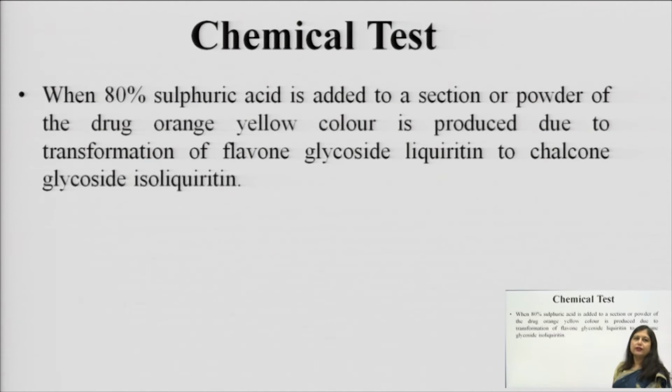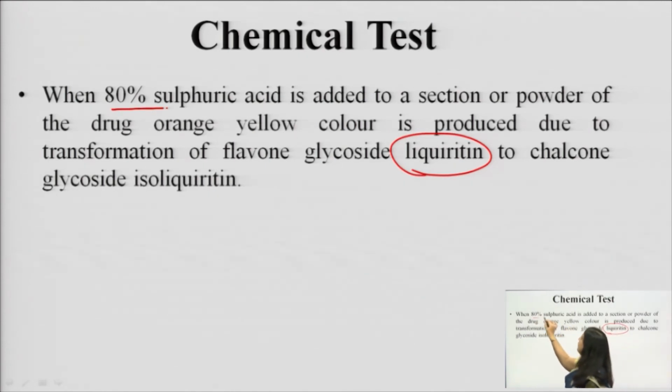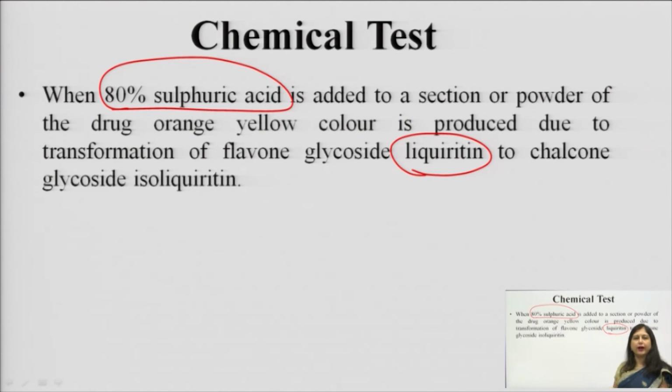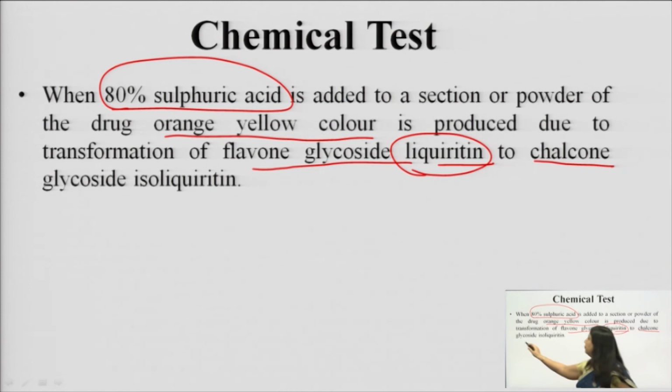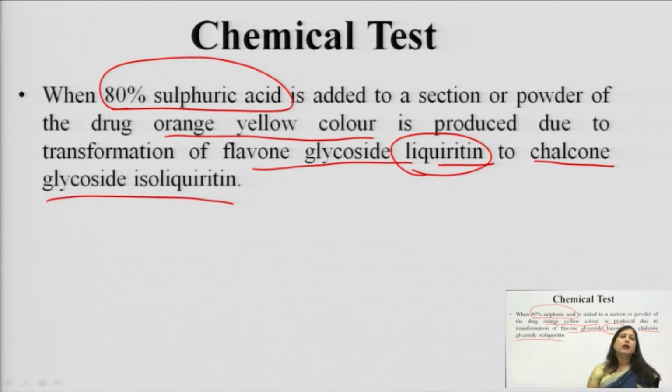Now, the chemical test. Here the chemical test is generally done for the flavone glycoside, that is liquiritin, and on addition of 80% sulfuric acid to the extract of licorice or to the section of licorice, it produces an orange yellow color. Okay. Why is this orange yellow color forming? Because the flavone glycoside liquiritin is getting converted completely to the chalcone glycoside isoliquiritin, producing the bright orange yellow coloration.